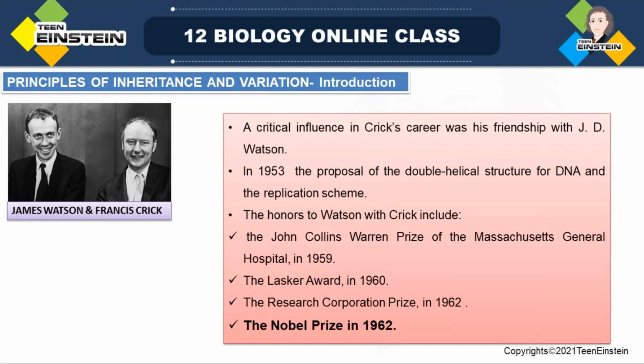Then the Research Corporation Prize in 1962, and they got Nobel Prize in 1962 for this Watson and Crick model of DNA. That is the double helical structure of DNA. It is also called as Watson and Crick model of DNA. Okay.